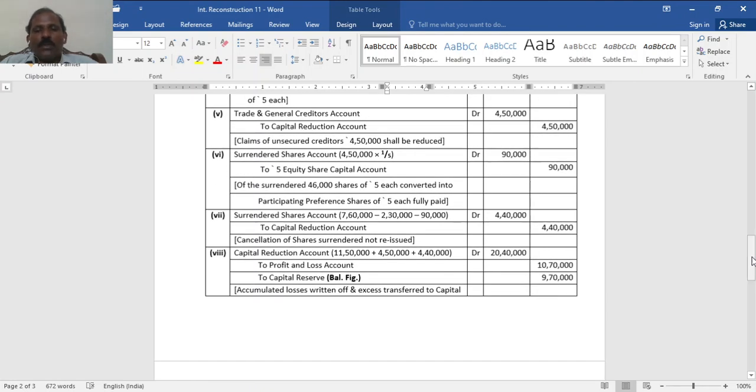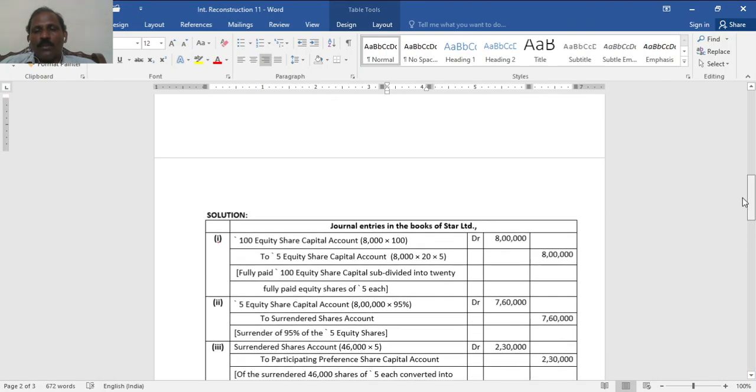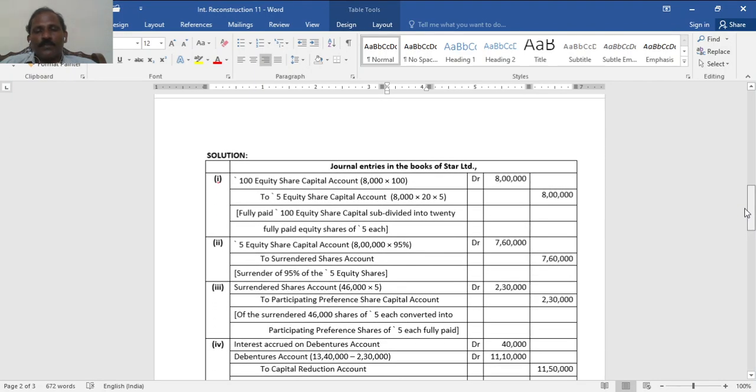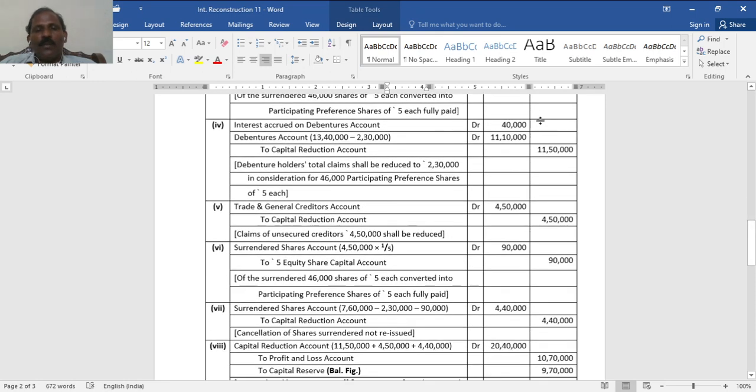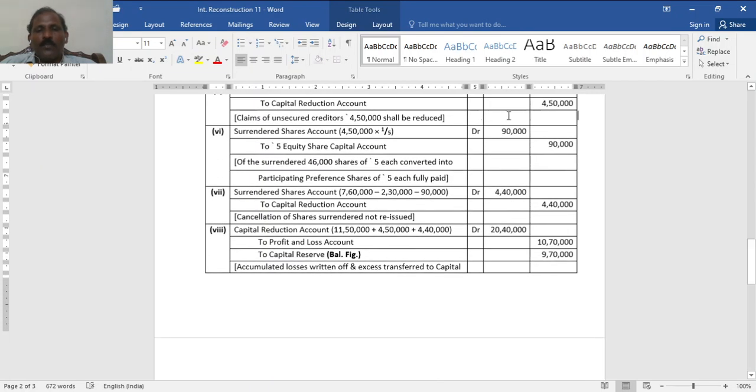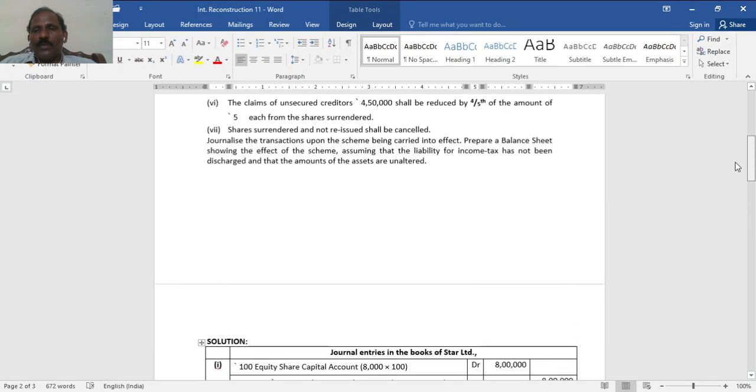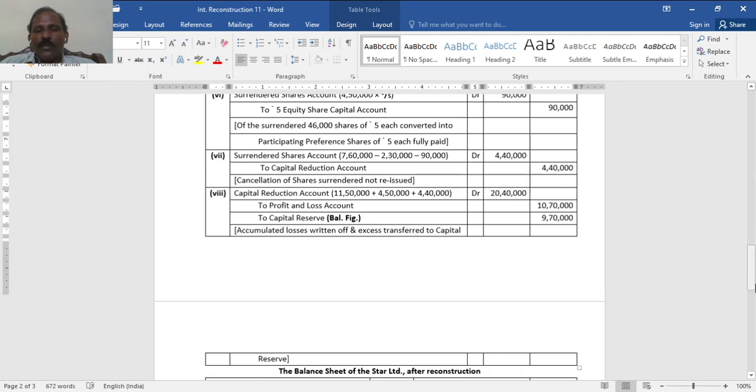So now 4 lakh 40,000 is to be transferred to the capital reduction account as profit on cancellation. Capital reduction: 11 lakh 50,000 on the debentures plus 4 lakh 50,000 plus 4 lakh 40,000, in total 20 lakh 40,000. The profit and loss account of 10 lakh 70,000 is there, and the remaining is to be transferred to capital reserve. It is 9 lakh 70,000.